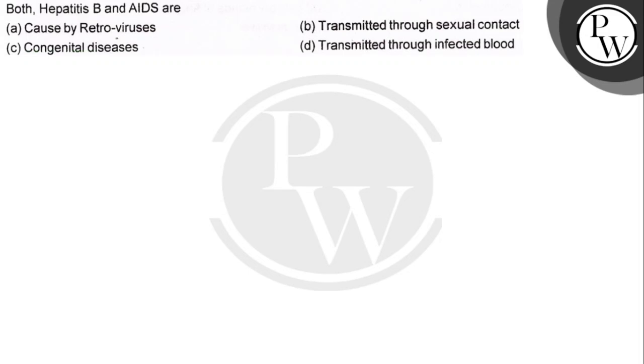Hello बच्चों, the question is: both hepatitis B and AIDS are, option A, caused by retrovirus; option B, transmitted through the sexual contact; option C, congenital disease; and option D, transmitted through the infected blood. So see, hepatitis B and the AIDS.